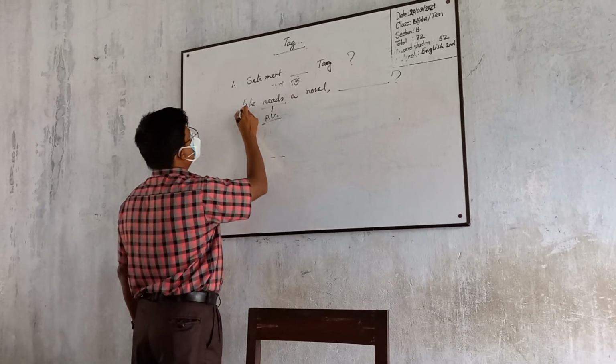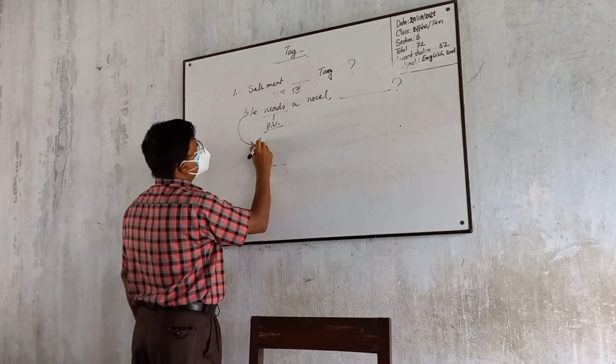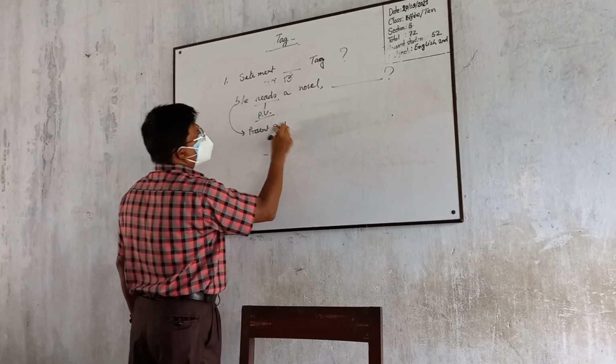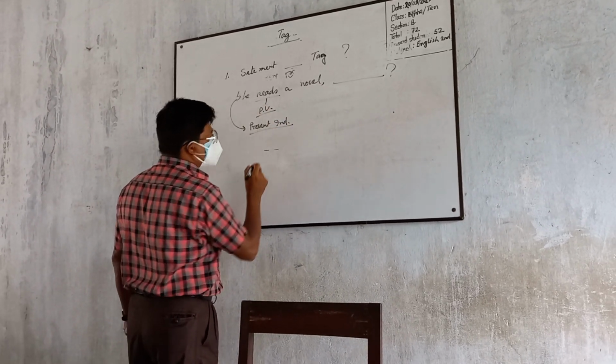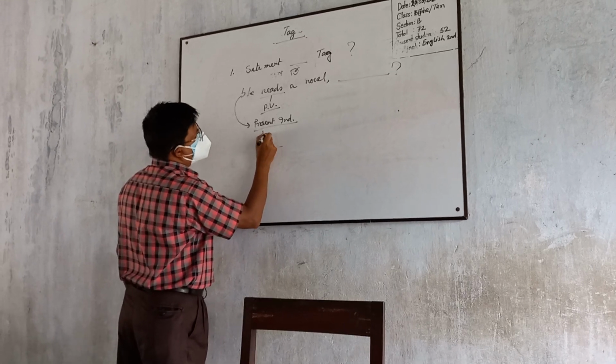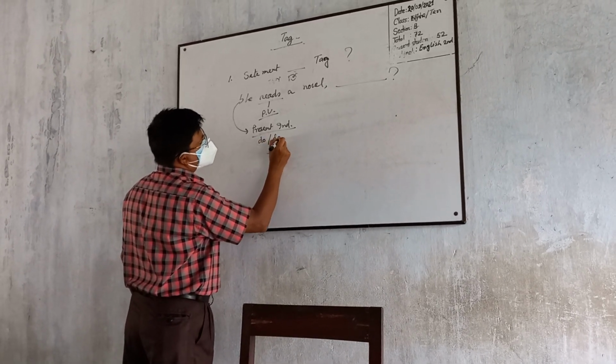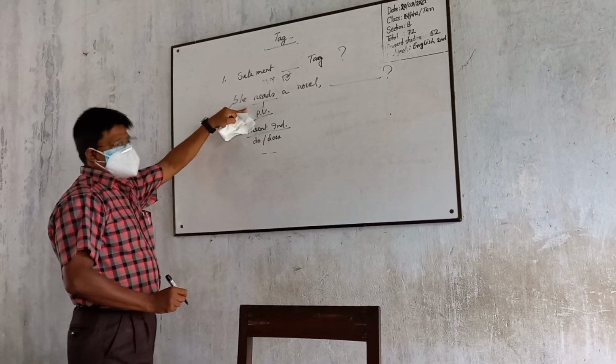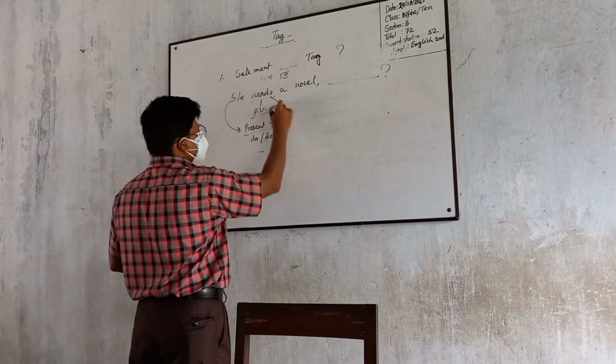The statement is present indefinite, and in present indefinite the helping verb is do or does. According to the principal verb we can take does.